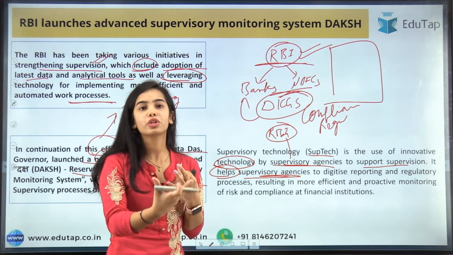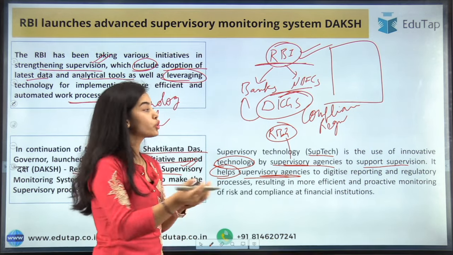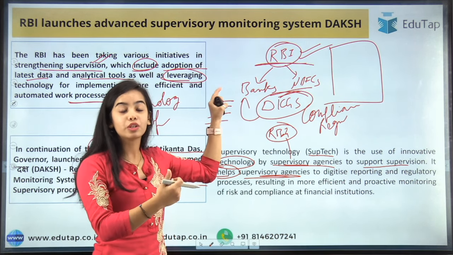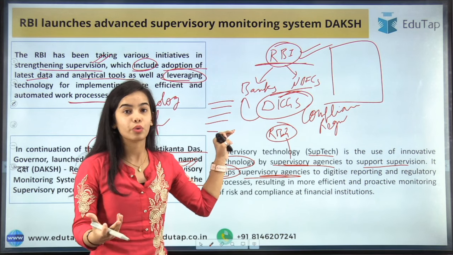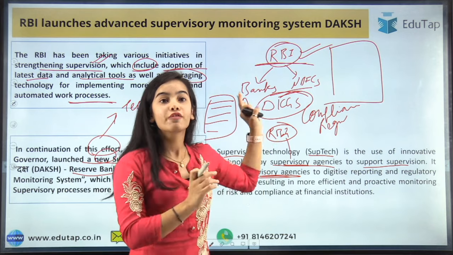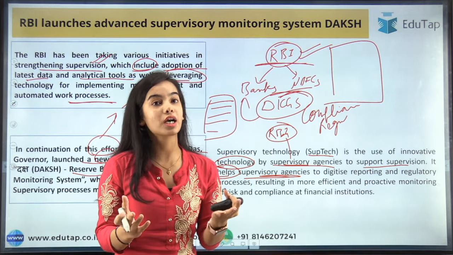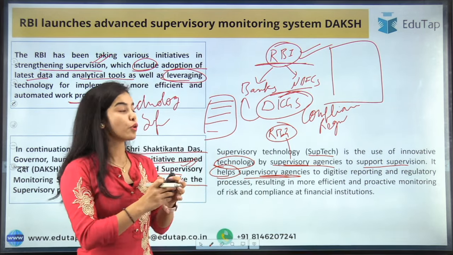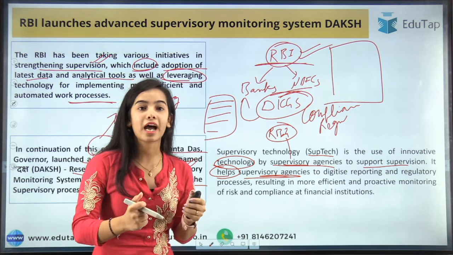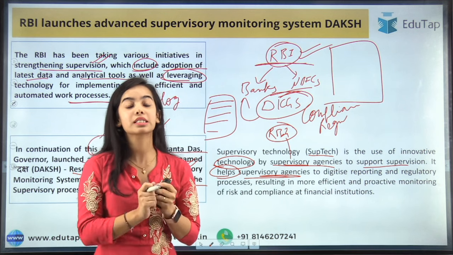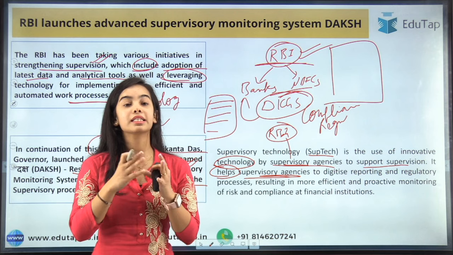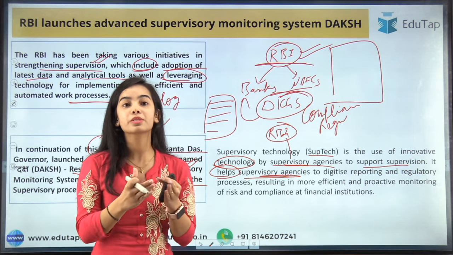To support supervision, it helps supervisory agencies to digitize reporting. If the banks and the NBFCs have to report on a daily or monthly basis, they are sending a lot of papers to the RBI. The RBI will not be able to look at each and every paper in a day or so. It will be very cumbersome to handle such physical documents, and that's why technology comes into force. Through technology, the RBI will be able to see that these banks are having this problem, these banks have deposited this kind of reporting, these banks are maintaining this much CRAR, this much CRR.